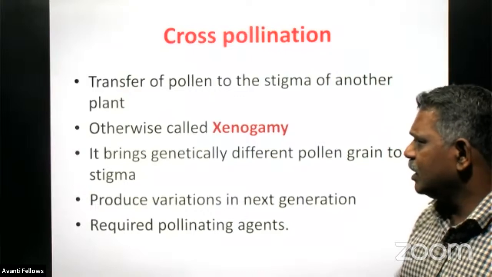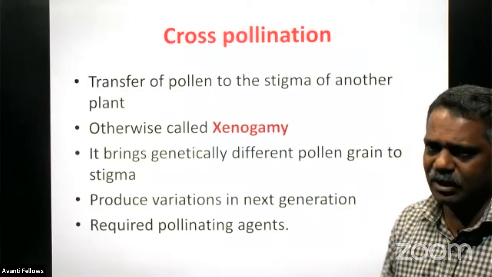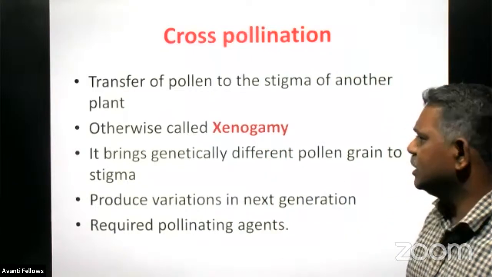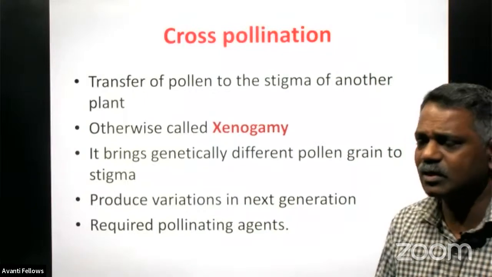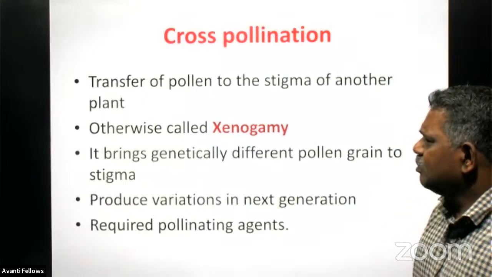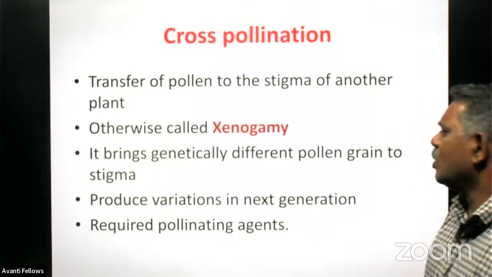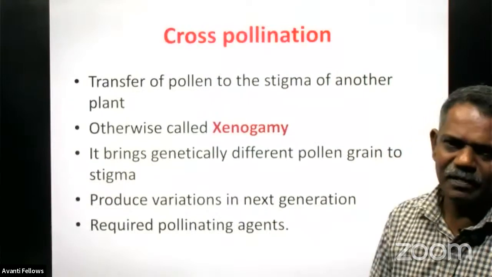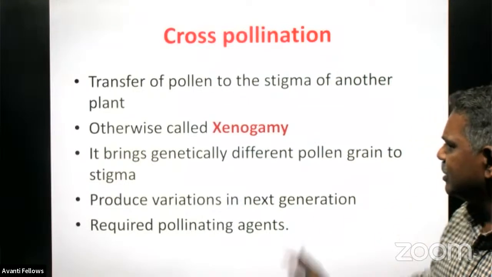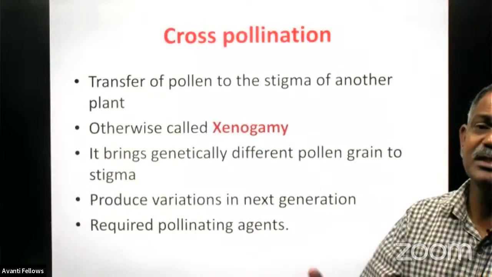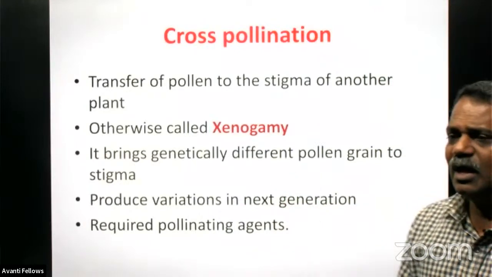It is scientifically termed xenogamy. It is the technical term for cross-pollination, and it brings genetically different pollen grains to the stigma region. And genetically different variations will be there in the next generation.